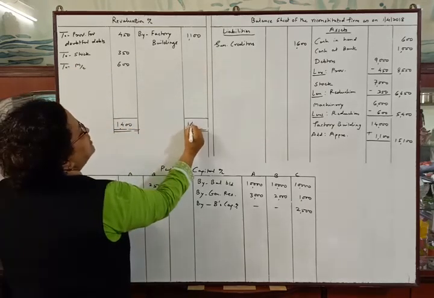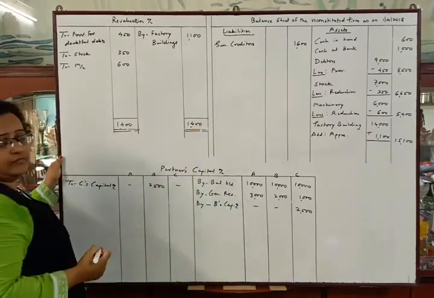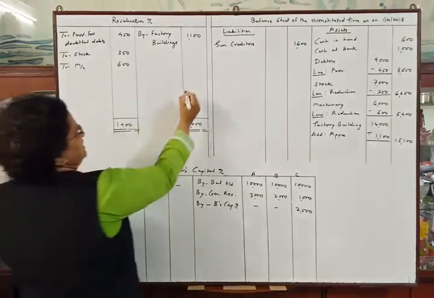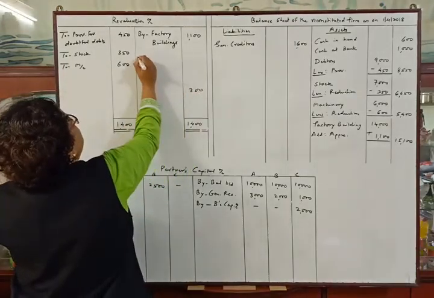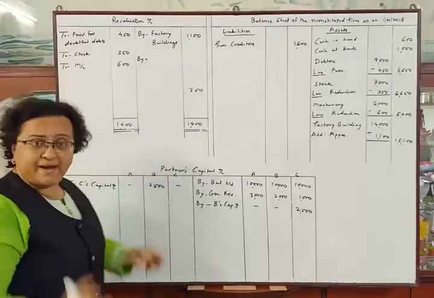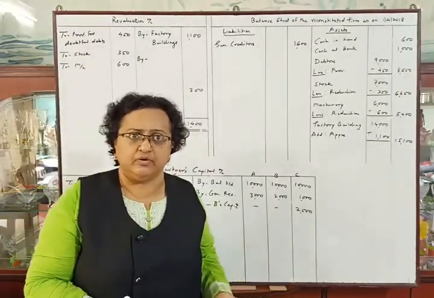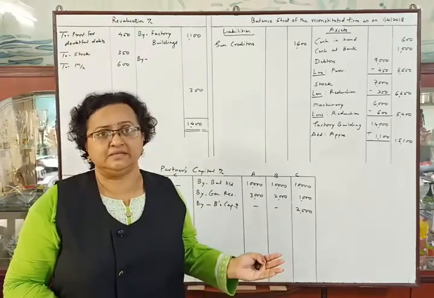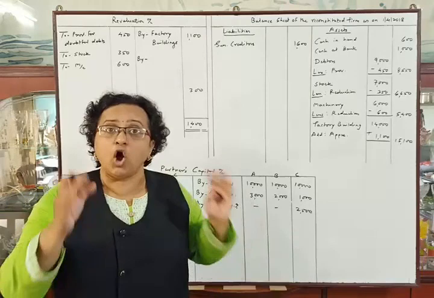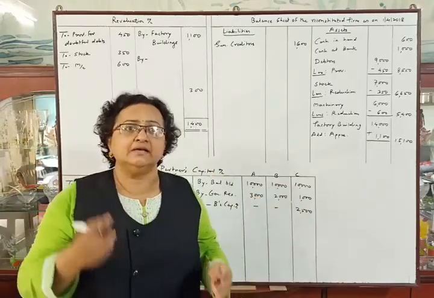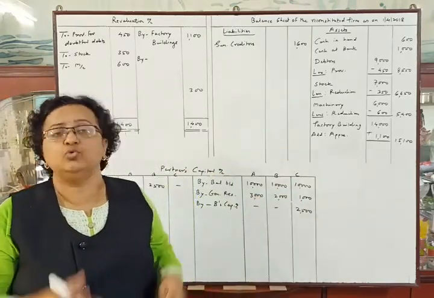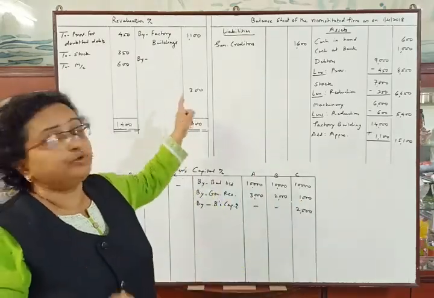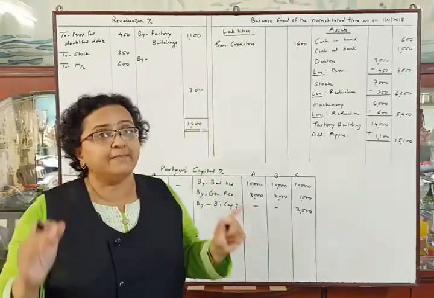We will deduct credit total from 1,400. So the balance will be 300, which will be distributed between all the partners. In admission, we were distributing the revaluation profit or loss between the old partners in their old ratio. Here all partners are old partners and C has the right to contribute in the revaluation loss or profit also. So we have to distribute the balance between all the partners, that is A, B and C.